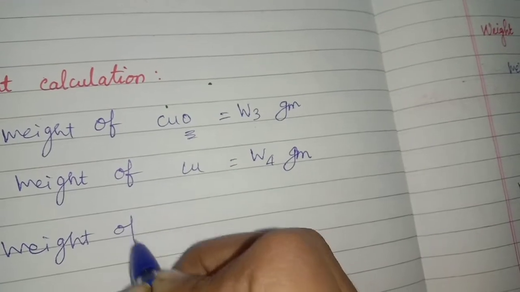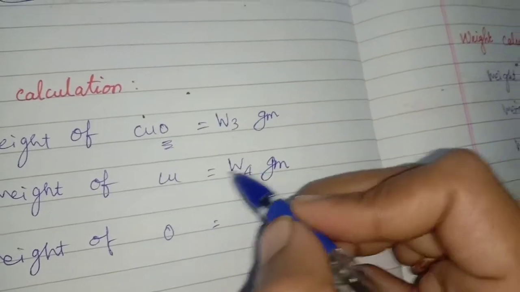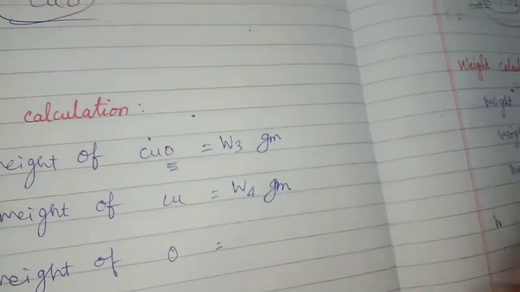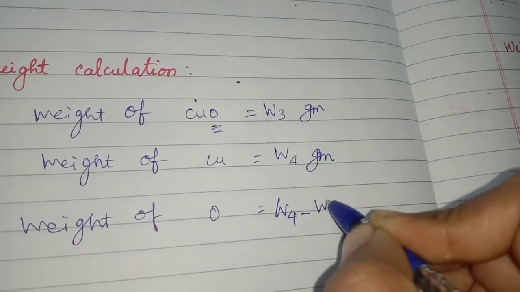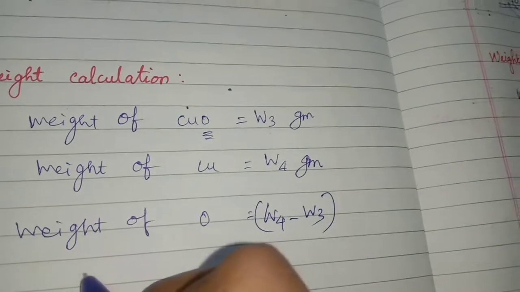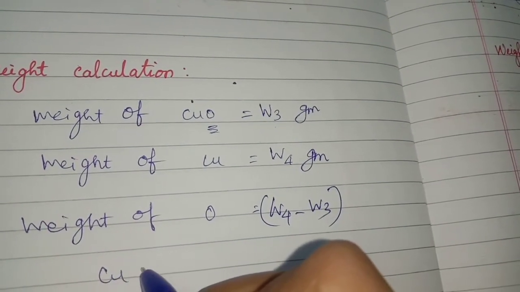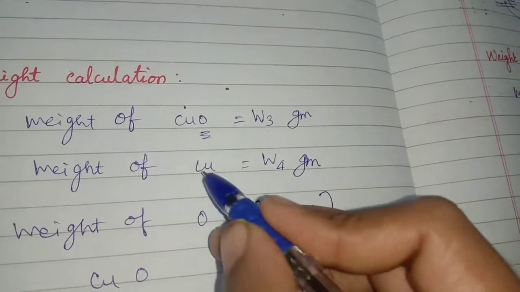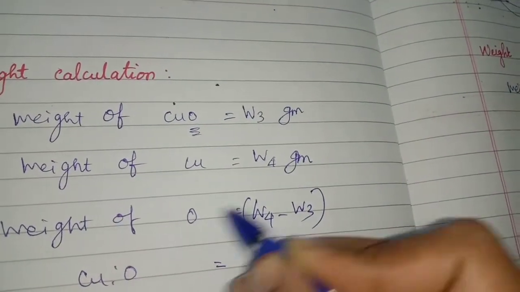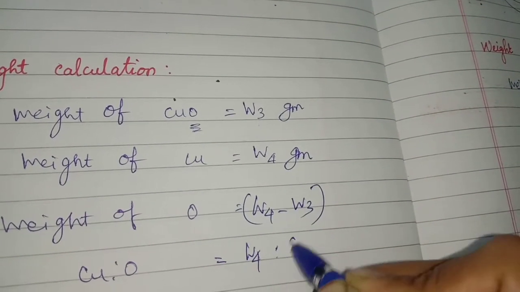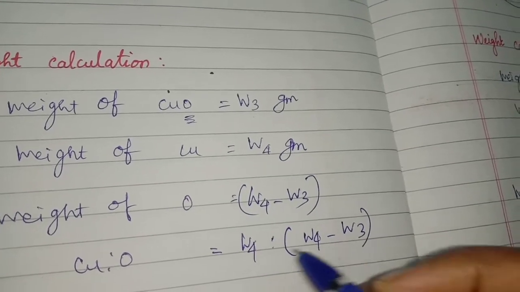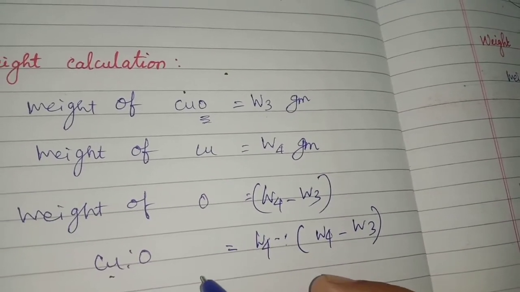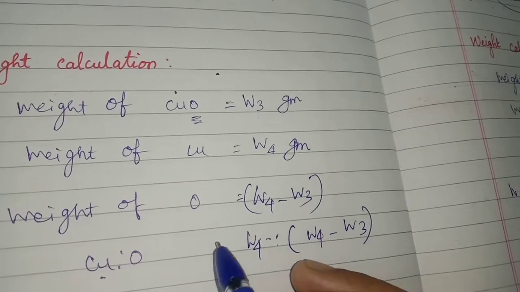Weight of oxygen is, from this we can separate W4 minus W3. Now what is the ratio of CuO is? Cu what ratio? W4 is to W4 minus W3. So this is the ratio. Now we have to prove this through the problems. Okay.